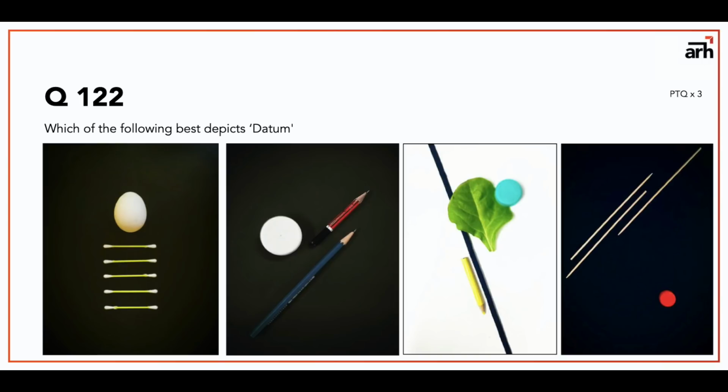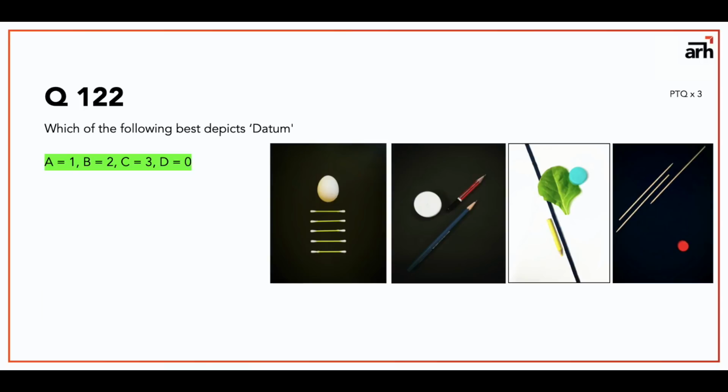Actually, if you study datum and axis, they are very similar to each other, but datum is a path or a singular element along which, or according to which, all the other elements of design are arranged. So I think C shows datum the best. For A I have given 1 mark, for B I have given 2 marks, for C I have given 3 marks, and for D I have given 0 marks.